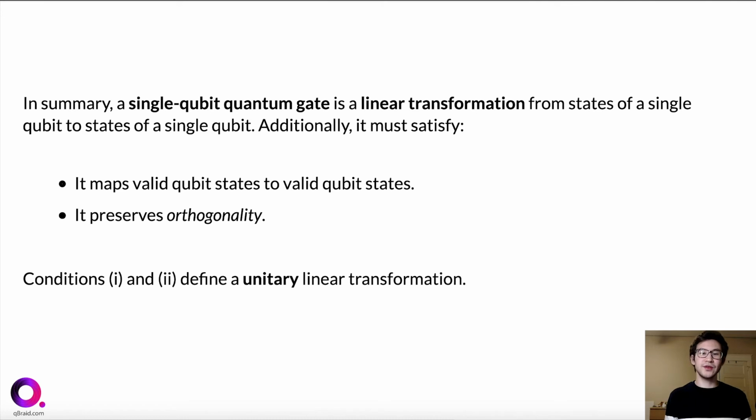And conditions 1 and 2 define what is known as a unitary linear transformation. Now, of course, the name is not important to remember. What is important to remember is that all quantum gates are linear transformations that satisfy these 2 properties. So these transformations are called unitary transformations. And I just want to remark that even with these constraints, there are actually an infinite number of possible single qubit quantum gates.